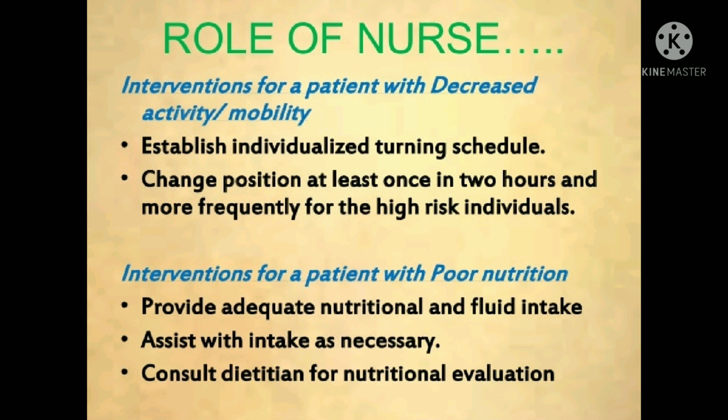Interventions for a patient with decreased activity and mobility: establish an individualized turning schedule. Change position at least once in 2 hours and more frequently for high-risk individuals. For a patient with poor nutrition, provide adequate nutritional and fluid intake. Assist with intake as necessary. Consult a dietitian for nutritional evaluation.